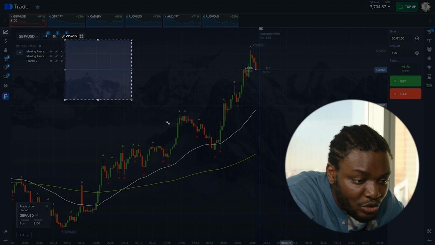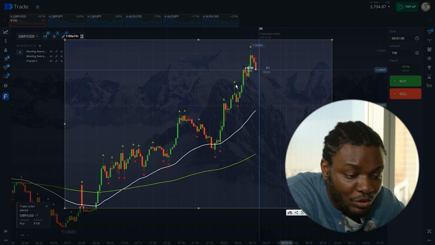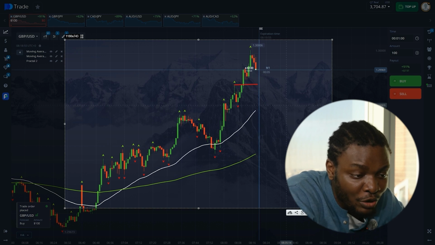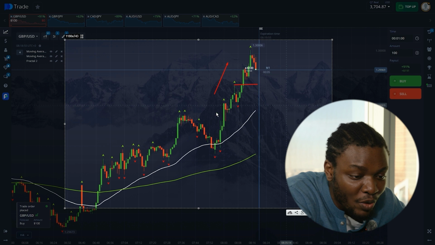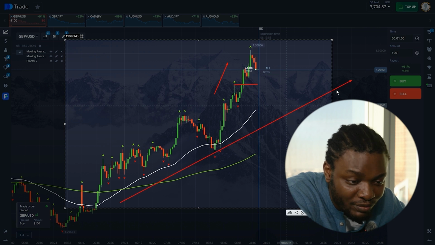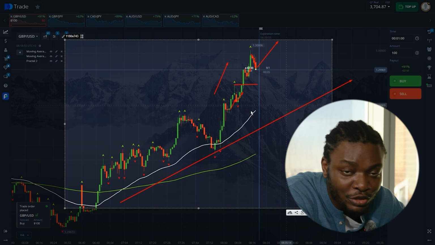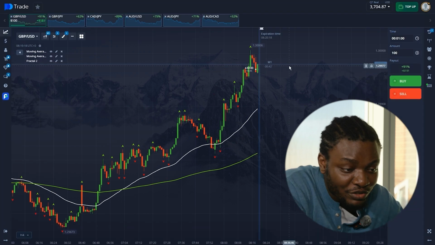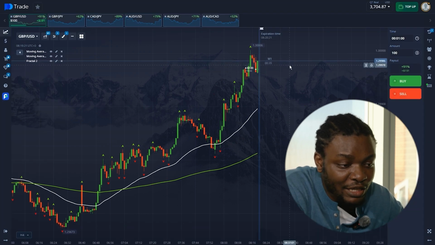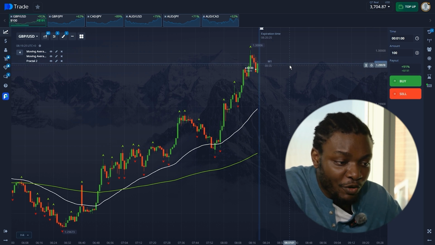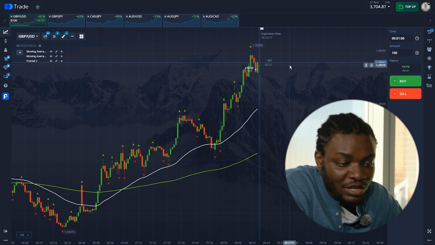Now let's analyze the situation. First off, the fractal has been broken upwards. Second off, we are currently in an upward phase with the white moving average above. Third off, there's an overall upward trend and the pullback right now isn't a problem at all. This has happened before, so we're trading according to the strategy. Most of the trade is behind us, guys, and I think it will be closed easily. This is absolutely usual, and it's informed, approved trading in which you understand what you're doing.